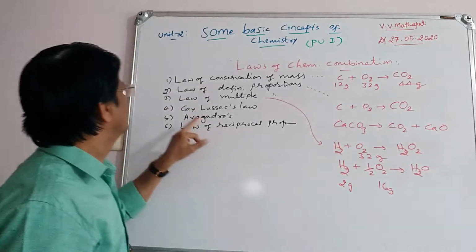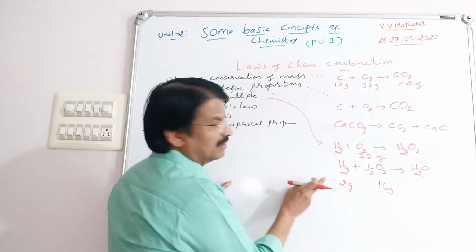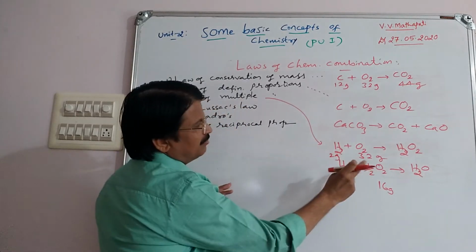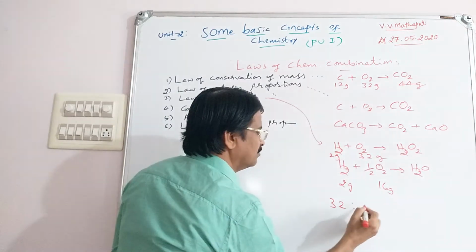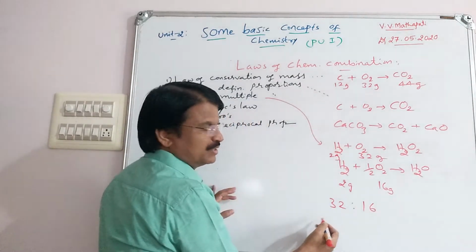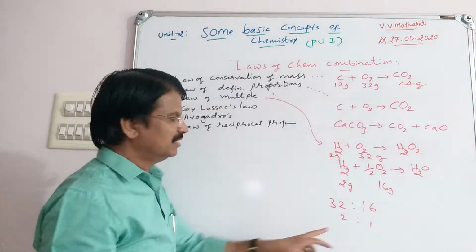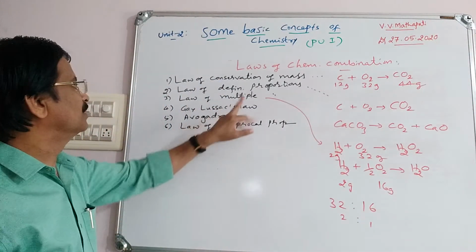That is called law of multiple proportion. Therefore, here both are 2 grams, but don't consider 2 gram here. The main important ones are 32 gram, 16 gram, which bear a 2:1 ratio. That is called the law of multiple proportions.